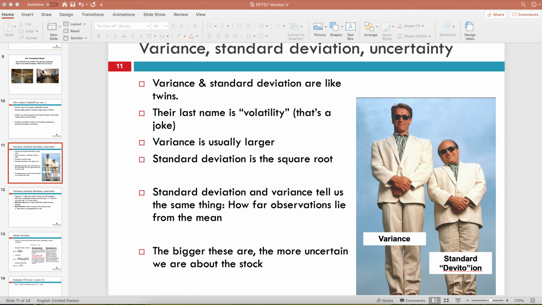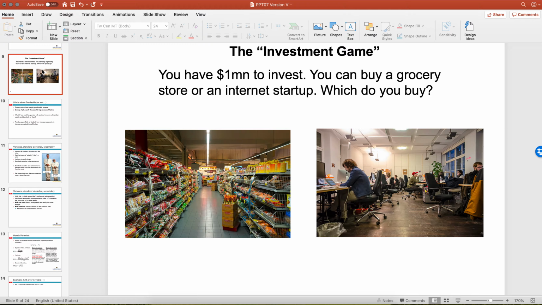So when we talk about our internet example right here, we say to ourselves, well, the variance of the internet startup is much higher because we don't know what's going to happen. It could be an awesome thing. We could make $1 bazillion, or we could make $0, and therefore there's a lot of variance in potential outcomes.